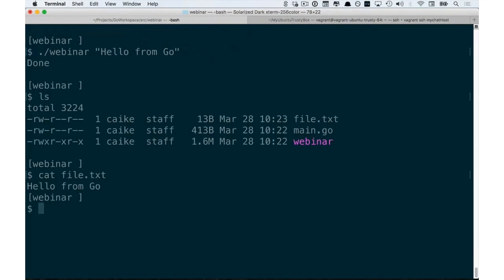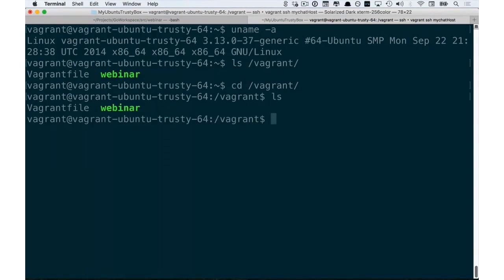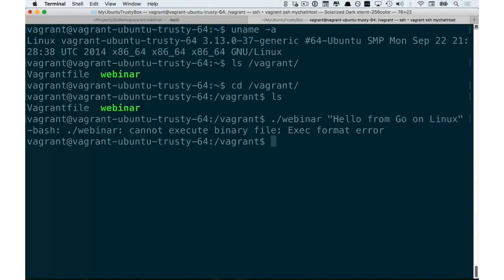So if we try running the same binary on our Ubuntu machine, over here, we will see that it doesn't work, because this binary was not produced for a Linux machine. Now let's go ahead and do that.